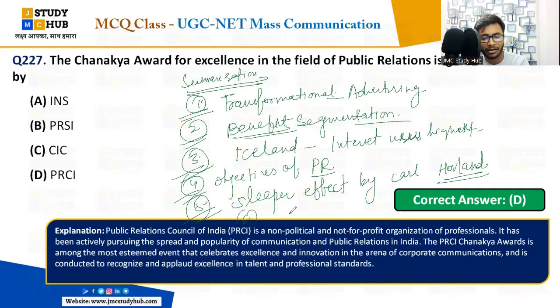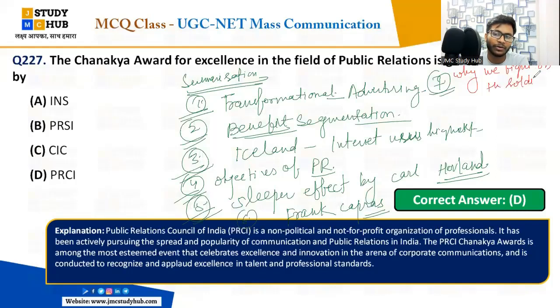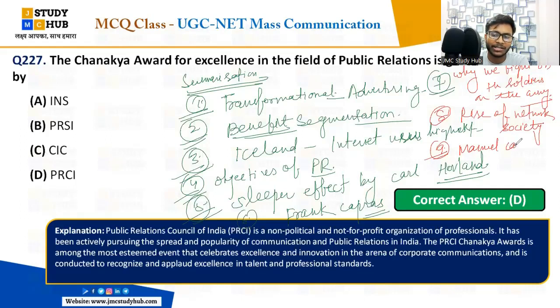that is delayed इफेक्ट मैसेज, ओके। यस, फ्रैंक कैपरा को लेकर हमने डिस्कस किया। फ्रैंक कैपरा की जल्दी से बताएंगे वो कौन सी प्रोपागेंडा फिल्म था? नेम द प्रोपागेंडा फिल्म ऑफ फ्रैंक कैपरा। यस, दैट इज "Why We Fight" on the soldiers in the army, "Why We Fight", yes, very good। 8 number, yes, Monita has said that rise of the network society that we discussed, rise of network society, okay। Yes, 9th we have discussed about Manuel Castells, yes, the book "The Rise of the Network Society" written by Manuel Castells।